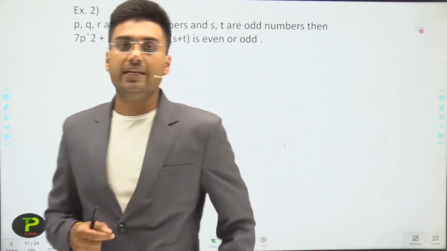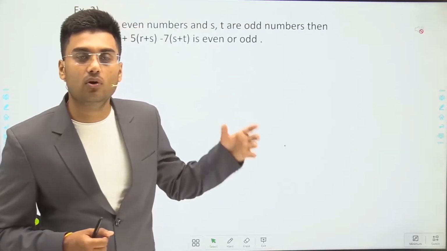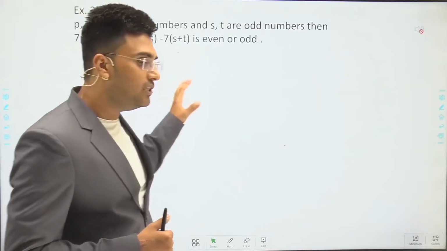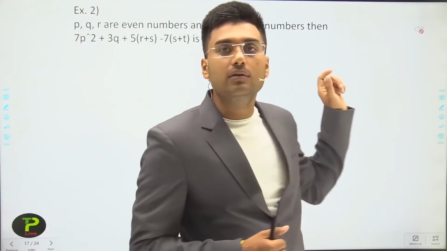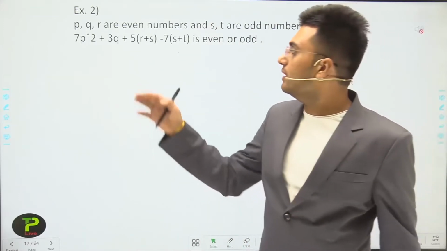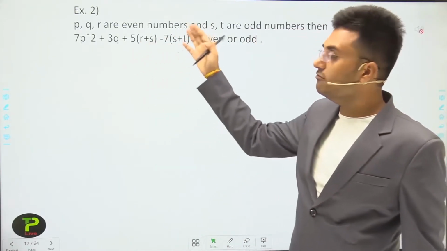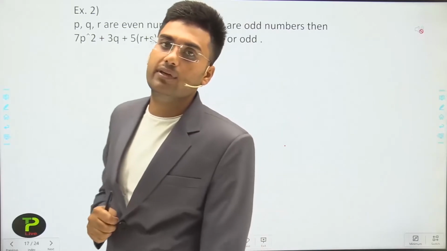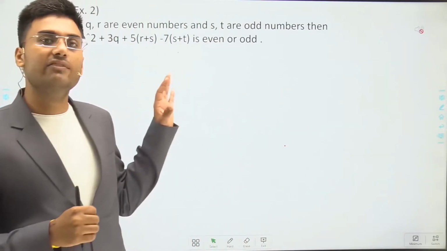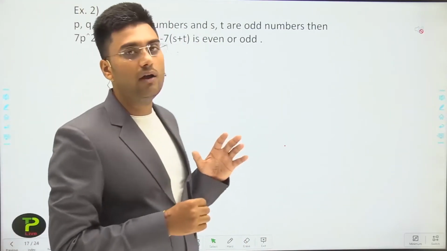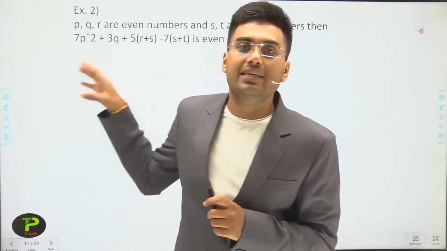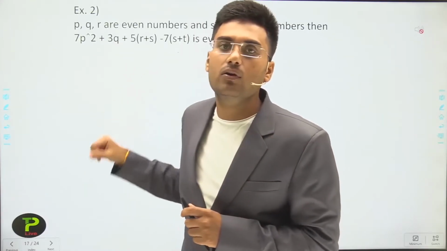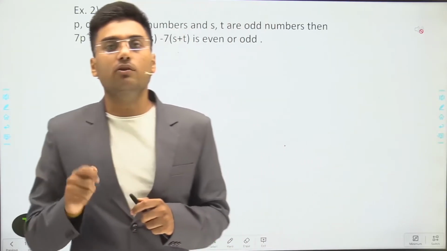You have to check whether this expression is even or odd. In this expression you have some variables, and you have the information that some variables are even and some are odd. By this given information, you have to identify whether the expression is even or odd by the properties of even and odd.